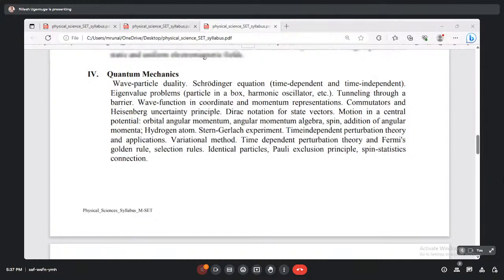So friends, all these basic phenomena fascinated a number of scientists, and because of all these phenomena, this particular subject was developed, and this subject is fascinating to every physicist. As a physicist, you can think and read more about quantum mechanics.